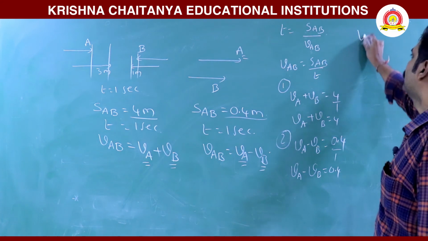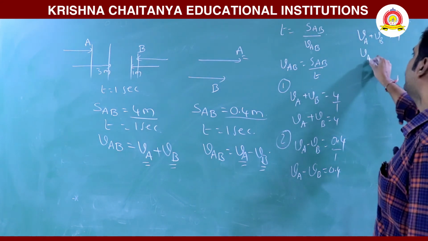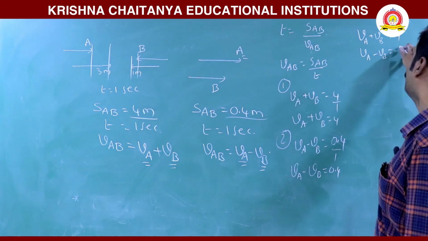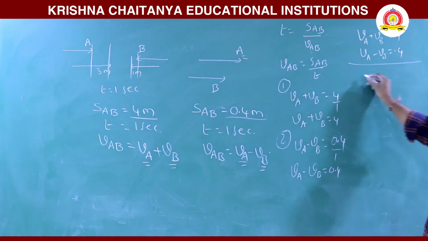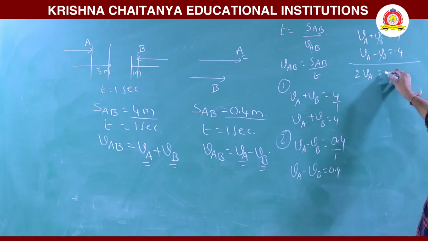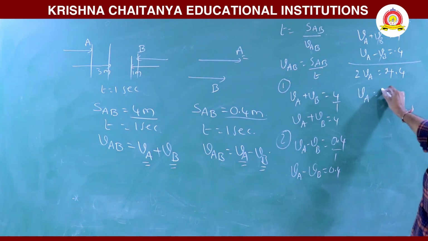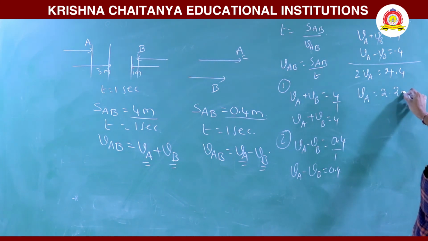Now, VA plus VB is 4 and VA minus VB is 0.4. Taking these two equations, VB will be cancelled out. So 2 VA is 4.4, VA is 2.2 meters per second.